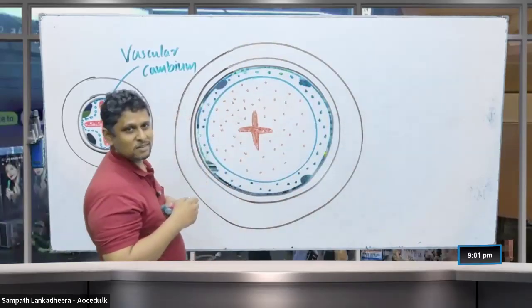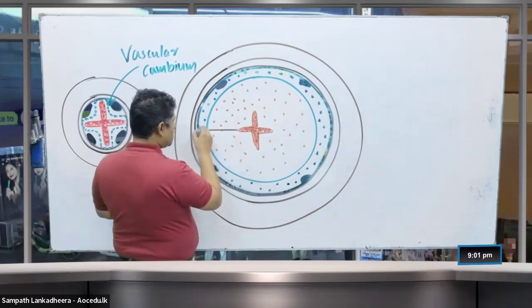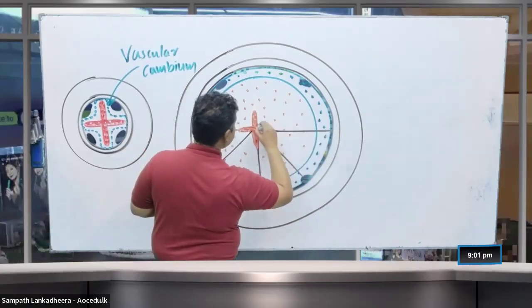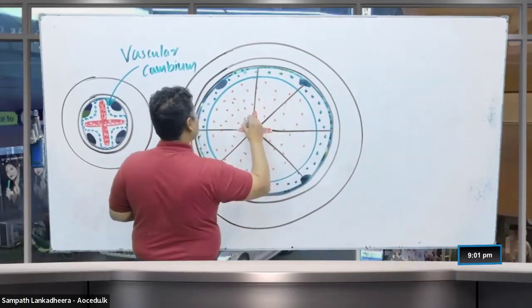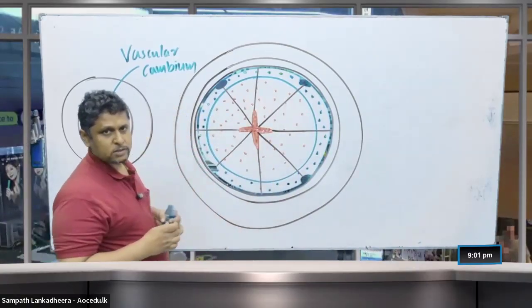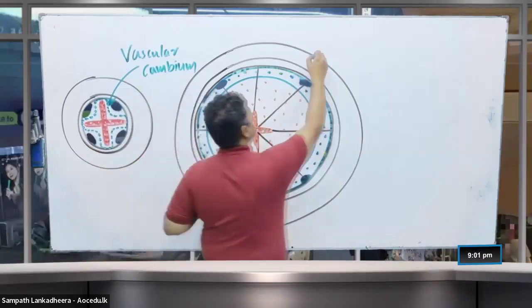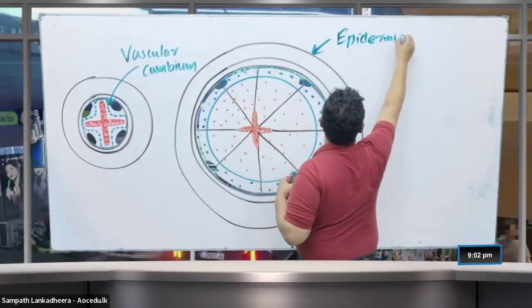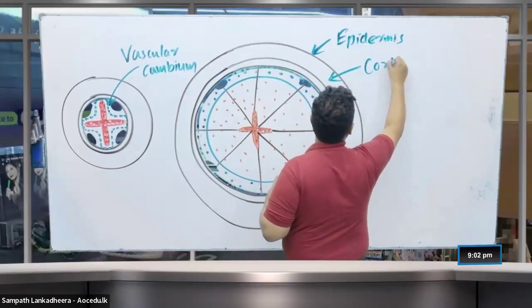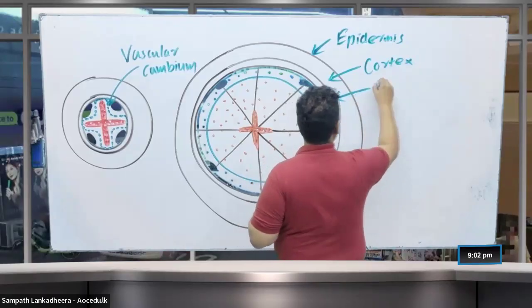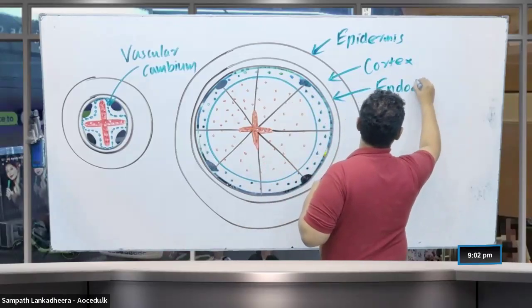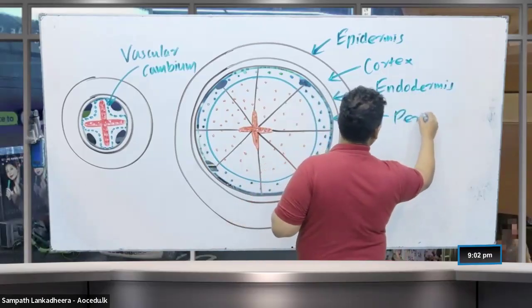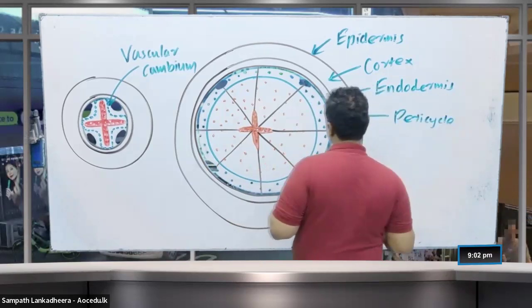You can see the vascular rays. Here this is the epidermis. This is the cortex. This is the endodermis. This is the pericycle.